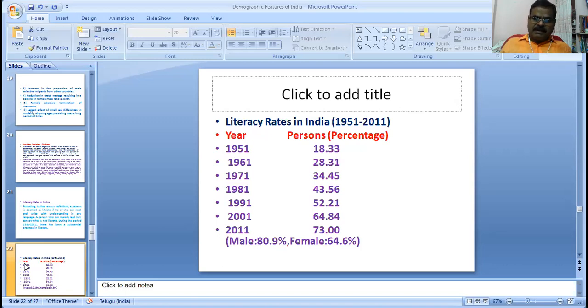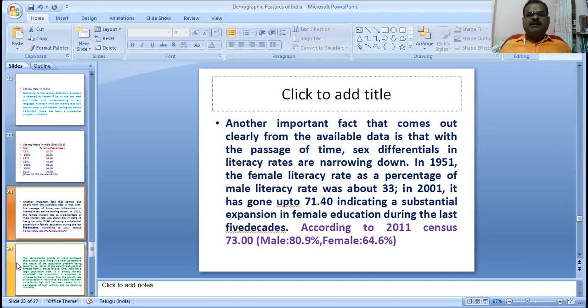What is the difference between female literacy and male literacy? You observe that the literacy rate is at a very low level, and we need to improve it in India. Another important fact that comes out clearly from the available data is that with the passage of time, sex differentials in literacy rates are narrowing down.